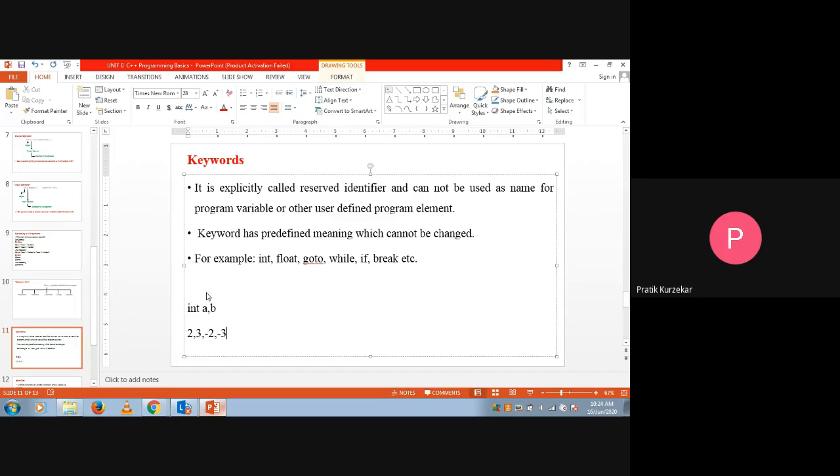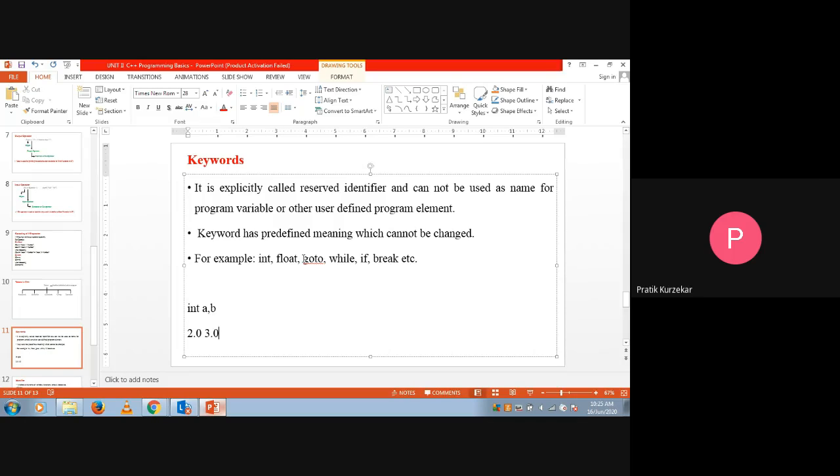The value should be like that: 2, 3, minus 2, minus 3. The value should not be like that: 2.0 or 3.0. So if a point is there, for that we are defining float type of keywords. Whatever keywords we have, all of them already have a predefined meaning.